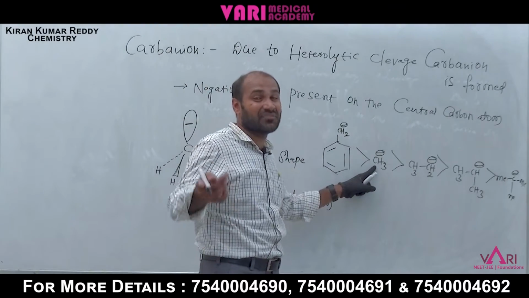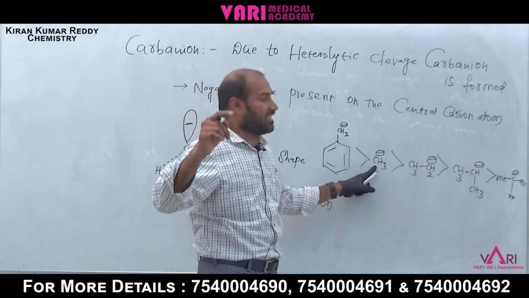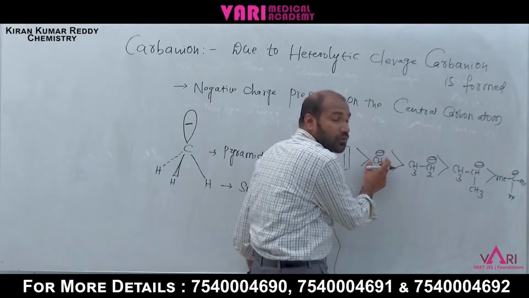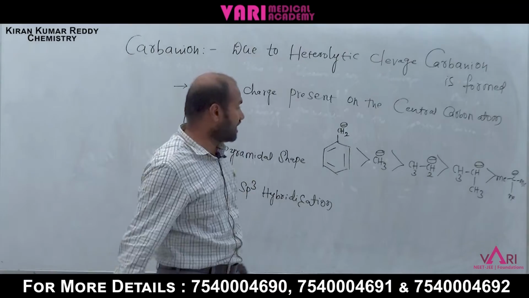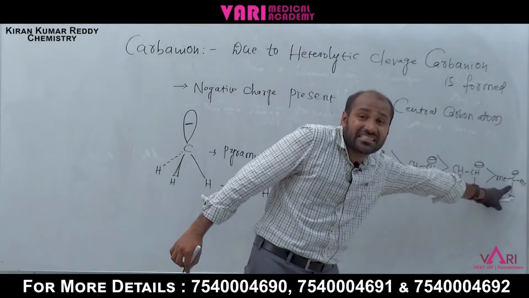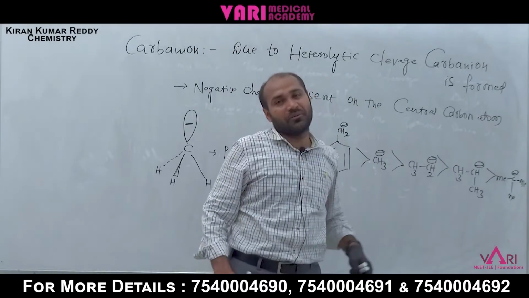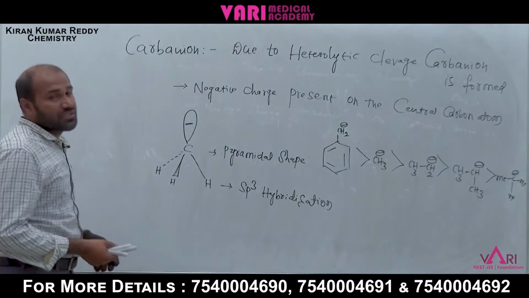That is the reverse of carbocation and free radical stability, because for carbanions, methyl carbanion is more stable. This is the order: tertiary is the least stable and methyl carbanion is the most stable. This is the brief explanation about carbanions.